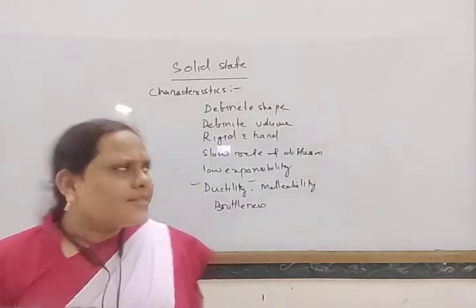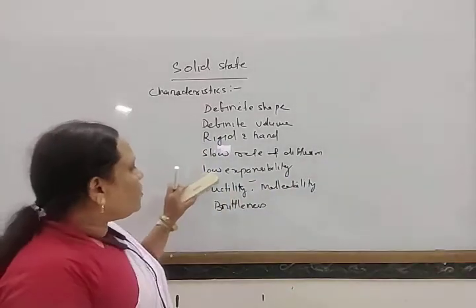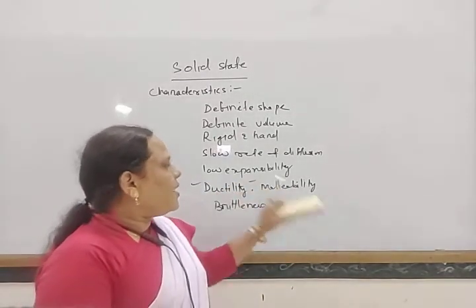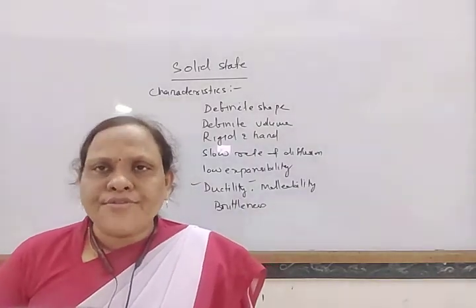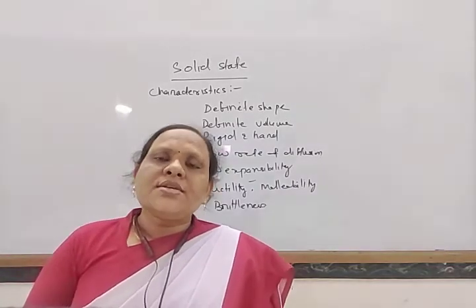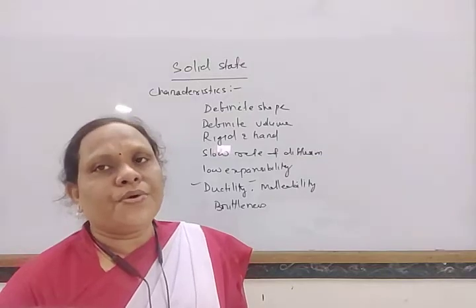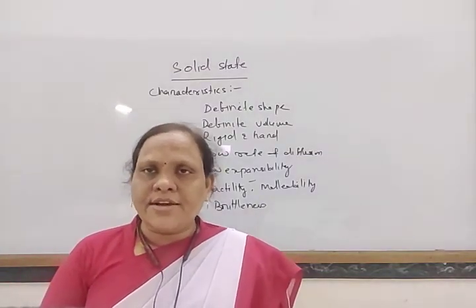While these solids are generally rigid in nature, while they have a low rate of diffusion, and while they have less expansibility, that is due to the intermolecular force of attraction and the intermolecular space. In solids the intermolecular space is low, and the intermolecular force of attraction is high.